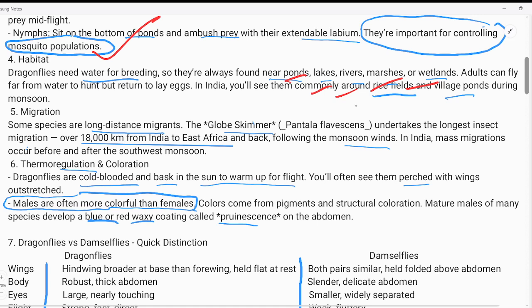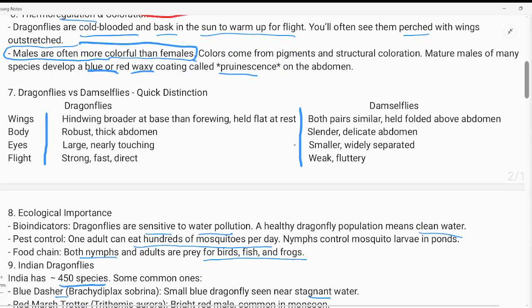These are the areas where you will find them in huge numbers. And they travel almost 18,000 kilometers, from India to East Africa and back, so it is one of the migratory species which travel a lot.